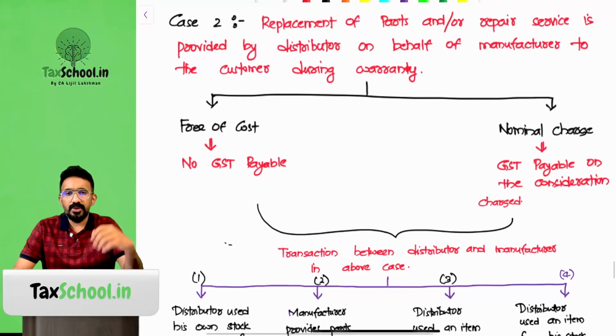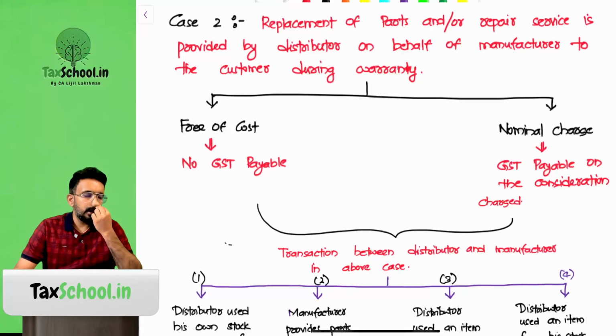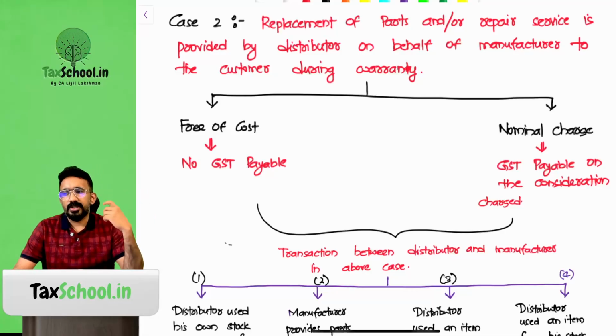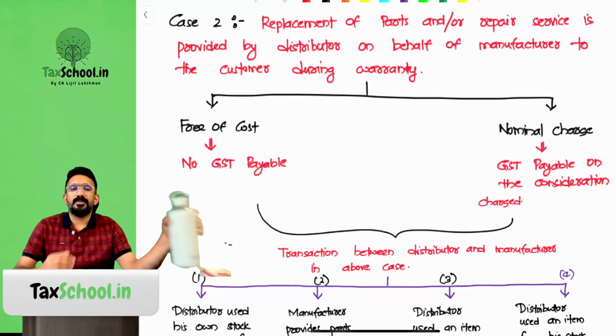Sometimes what happens, we do not go to Philips to get the replacement done. To give an example, you purchased a laptop or a trimmer or a mobile phone from Sangeeta Mobiles or Chennai Mobiles, or you purchased it from a Chroma showroom or from MyG Mobiles, and during the warranty it came up with some kind of a repair.